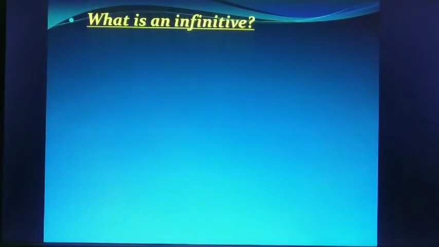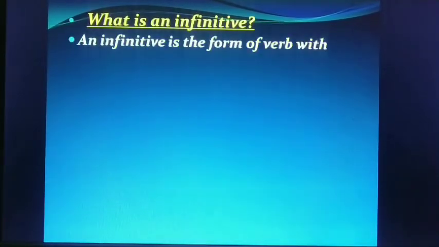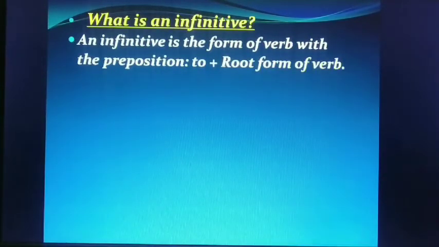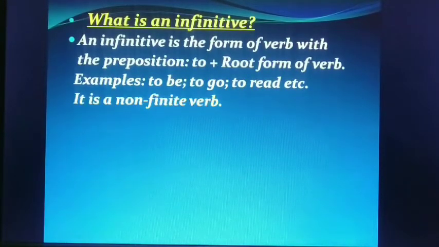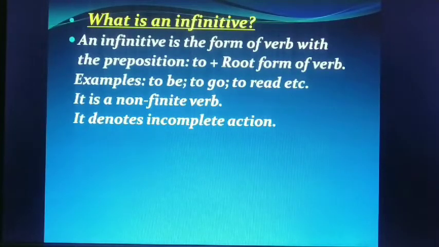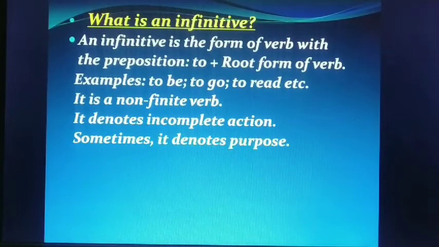First, let us discuss infinitive. What is an infinitive? An infinitive is the form of a verb with the preposition to plus the root form of the verb. That is, we call them infinitives. Examples: to be, to go, to read. It is a non-finite verb. That is the quality of an infinitive. It cannot be used alone in a sentence as a main verb. It denotes incomplete action. Sometimes it denotes purpose.